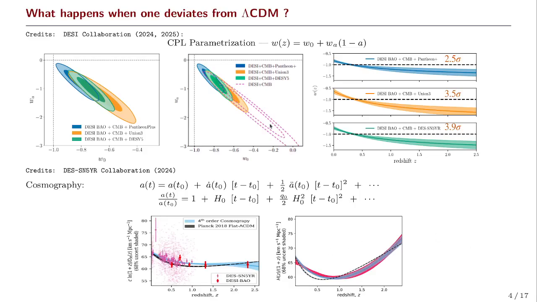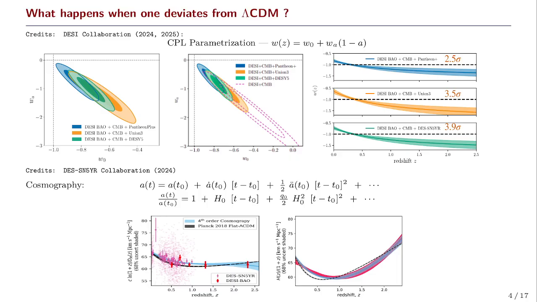Interestingly, if you look at the allowed region of the parameter space, we find that the w0wa parameter space is mostly confined in this quadrant, which denotes that the dark energy has an early phantom and a late non-phantom behavior, which has been shown in this plot for the equation of state parameter. So dark energy has an interesting phantom to non-phantom transition at later epochs.